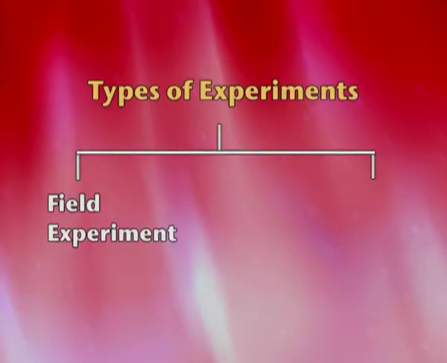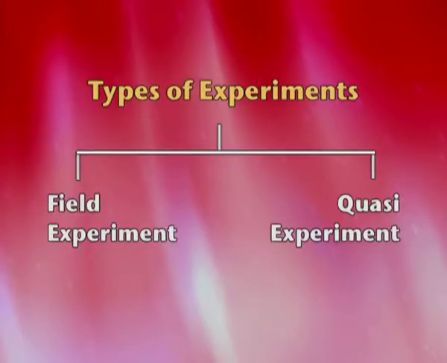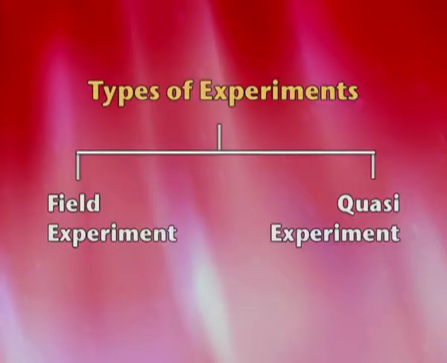Let's look at the types of experiments. There are two major types of experiments: field experiments and quasi experiments. Field experiments happen in a laboratory, in a very controlled setting, in a setting which is actually meant for that particular experiment. That's a field experiment.